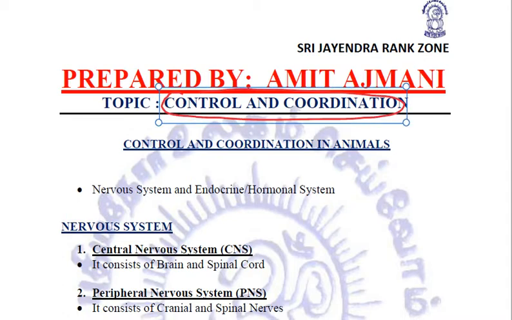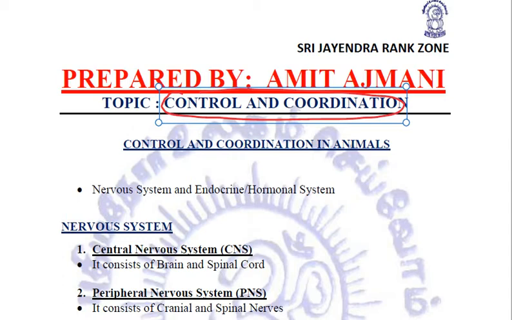In today's lecture we'll continue the chapter control and coordination. We started the chapter in the previous class, in which we discussed the process of control and coordination taking place in plants. We saw that there were phytohormones responsible for control and coordination in plants. We also studied the various tropic movements and the nastic movements. And in today's lecture, we'll be discussing how the process of control and coordination takes place in animals.